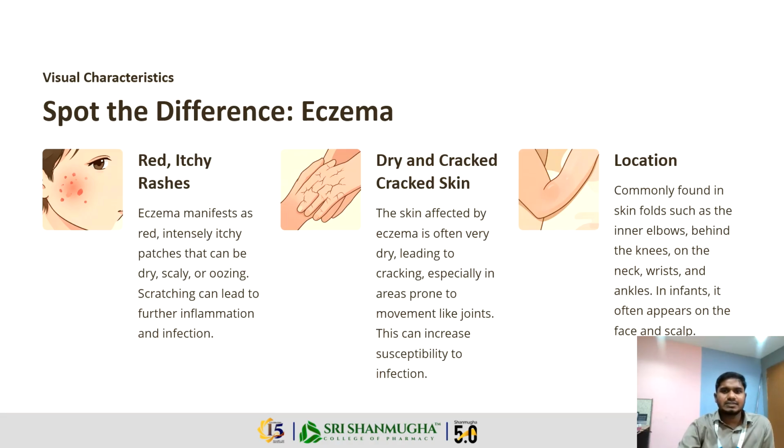Next one, dry and cracked skin. The skin affected by eczema is often very dry, leading to cracking, especially in areas prone to movement like joints. This can increase susceptibility to infection. Location: commonly found in skin folds such as the inner elbows, behind the knees, on the neck, wrists and ankles, and in infants often appears on the face and scalp. That is the difference between eczema and psoriasis.